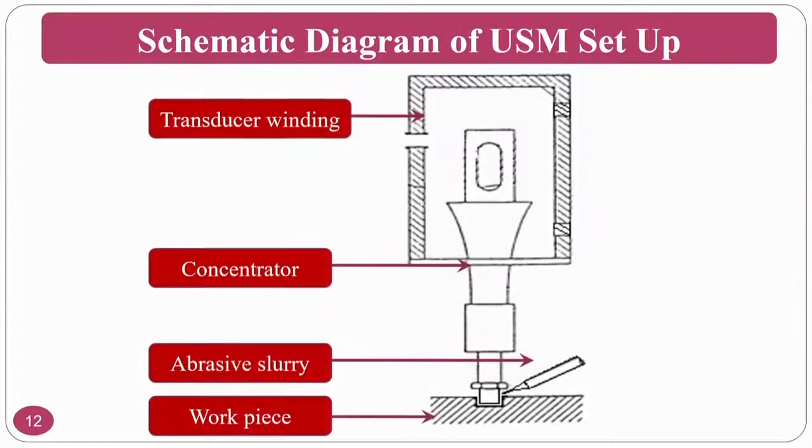Okay. Schematic diagram, if you see, whatever I am saying previously, this is a transducer winding if you are going for magnetostrictive and other things. This is the connector and abrasive slurry. So, abrasive slurry is fed between the workpiece and tool, and what will happen, this magnetostrictive winding is supplied, then this transducer elongates and shrinks, okay, because of which, you will see in the next slides.